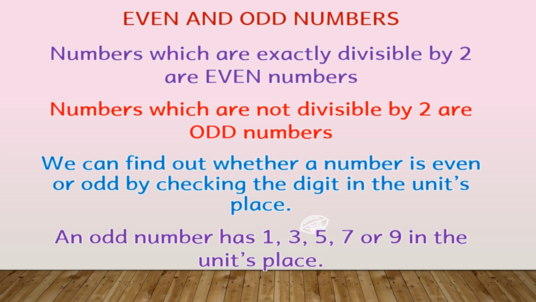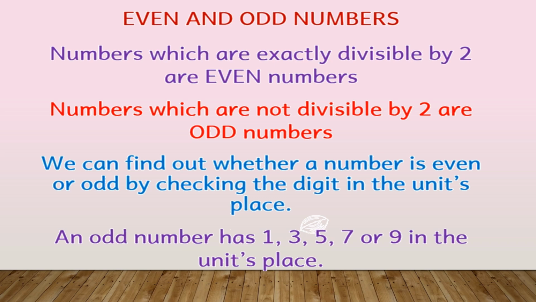We can find out whether a number is even or odd by checking the digit in the units place. An odd number has 1, 3, 5, 7 or 9 in its units place. So I hope with this you have a clear understanding about even and odd numbers now.